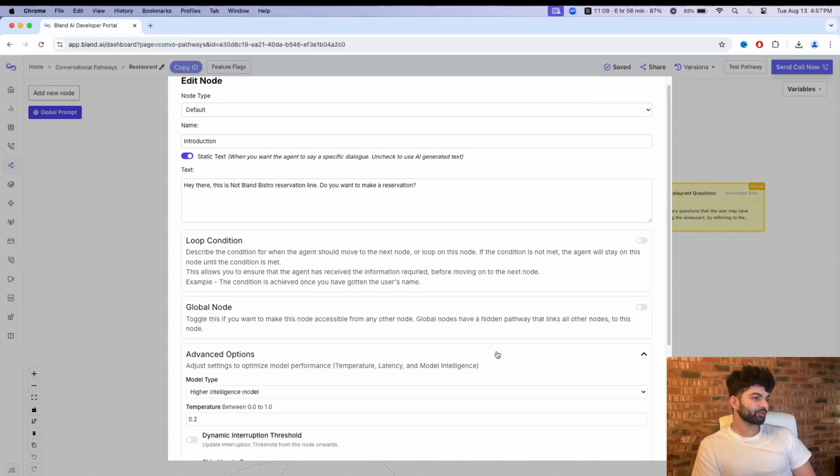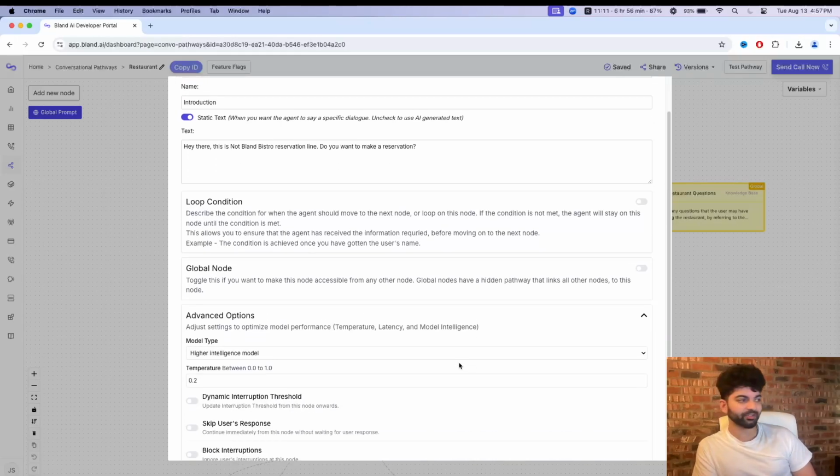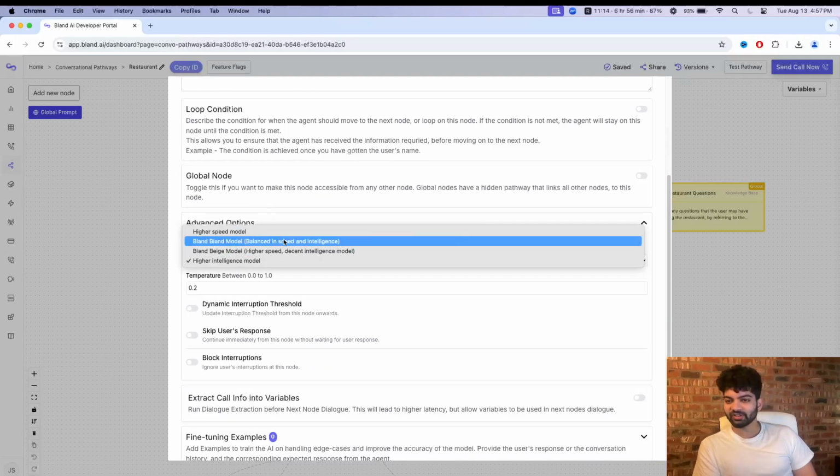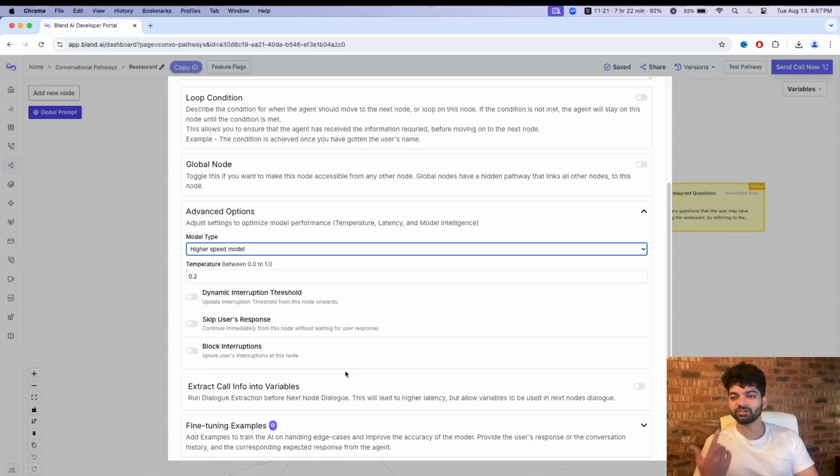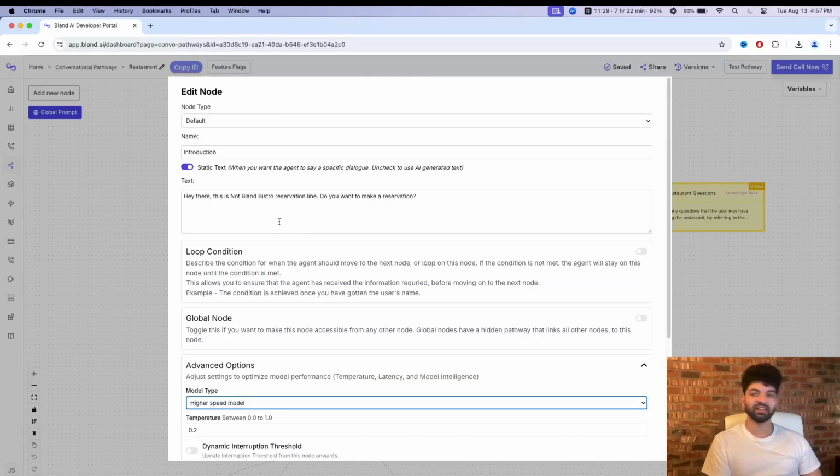And then advanced options. I don't know why this is called advanced options. This is actually super important. I play with this a lot. If it's a general greeting when I'm just starting out, I'm going to pick a higher speed model because I don't need to use too much brain power. It's the equivalent of using an 8 billion parameter model versus a 500 billion parameter model. To say this static text over here and process that whole thing and determine whether they said they want to make a reservation, that doesn't require that much brain power.